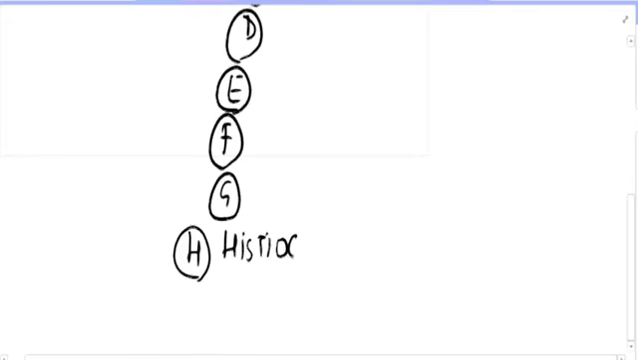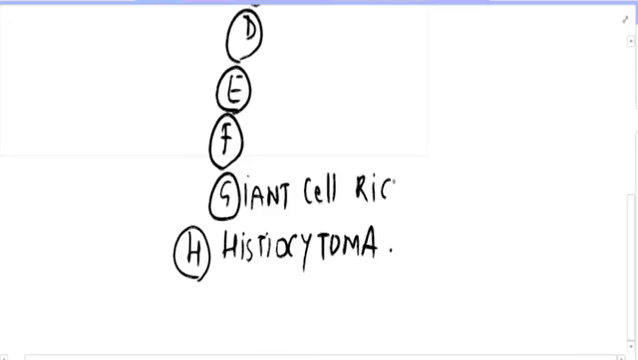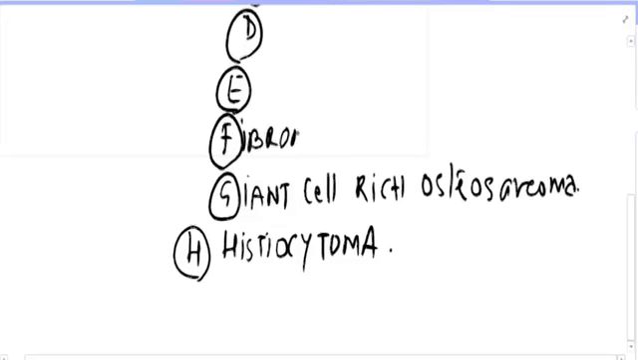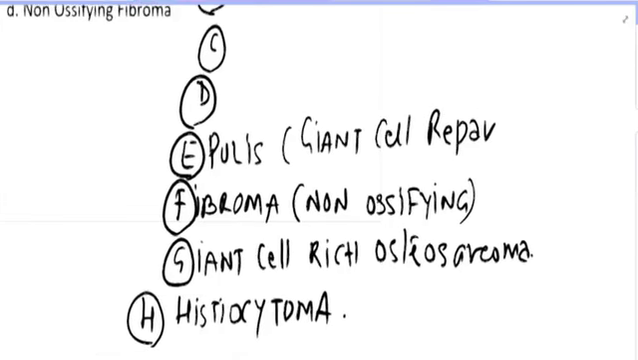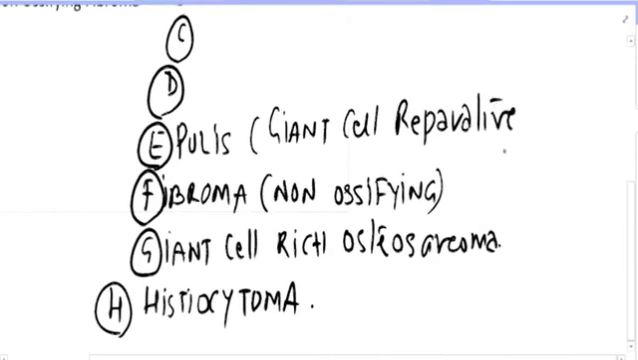It is basically nothing but histiocytoma, while G is giant cell rich osteosarcoma. As far as F is concerned, it is fibroma, that is of non-ossifying variety. The next thing that we have here is epulis. Epulis is basically giant cell reparative granuloma.